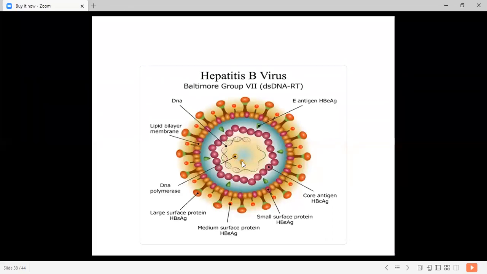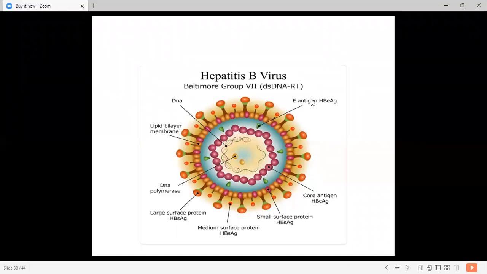These are the molecules known as DNA polymerase. And the E antigen, the envelope antigen, is also associated with the core. So this is all about the core.